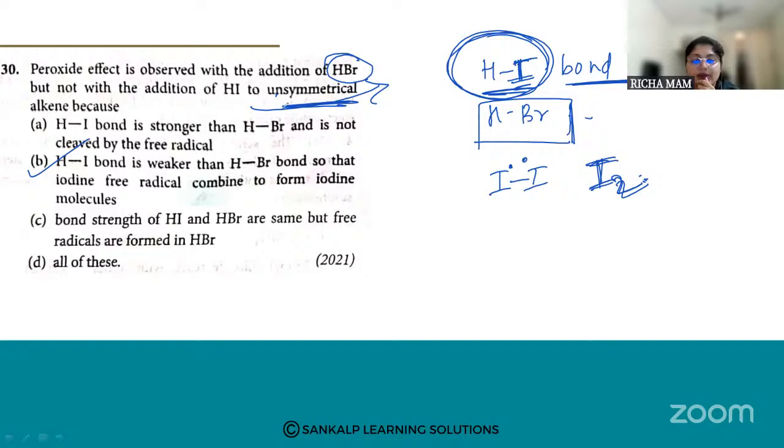Is it clear? Okay. So the Markovnikov rule is also very important. Please study the Markovnikov rule and its examples, very important. Whenever you have an unsymmetrical alkene and you want to do addition, we are going to use the Markovnikov rule. So the question was, instead of HBr, if we use HI, the addition does not take place. Why? Because the bond is weaker. When the iodine free radicals are formed, instead of adding to the double bond, they will combine to give iodine molecules. So option number B is the answer. I hope it is clear.